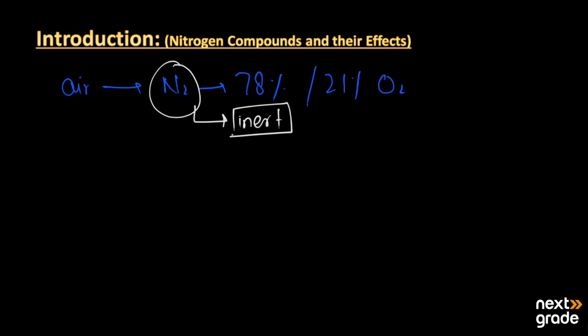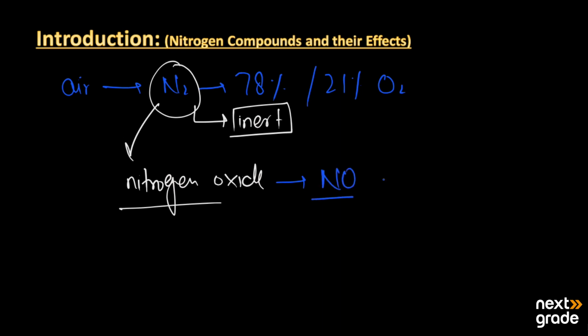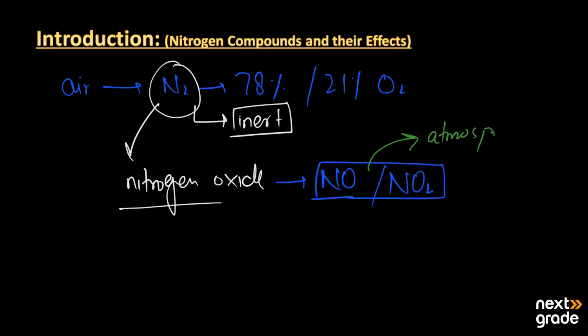But on the other hand, there are some processes due to which the oxides of nitrogen are produced. And what are these nitrogen oxides? We have two types of oxides of nitrogen. The first one is NO, nitrous oxide, and we have NO2, which is known as nitrogen dioxide. When this nitrous oxide and nitrogen dioxide add up into the atmosphere around us, their increased concentration causes pollution of the atmosphere.